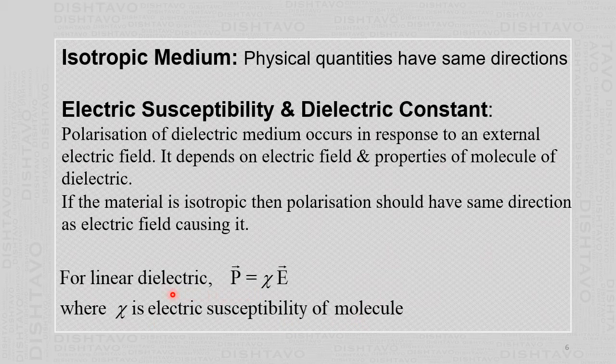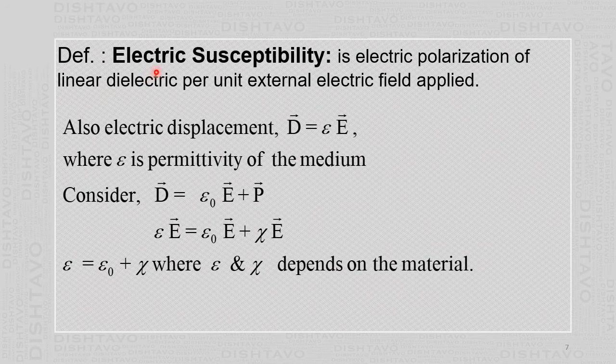So this is only for the linear dielectric, that means physical quantities are proportional. Isotropic means same direction, and linear dielectric means the physical quantities are proportional. Basically, this susceptibility is a ratio of the magnitude of the polarization to the magnitude of the electric field. This is how we define electric susceptibility: the electric polarization of a linear dielectric per unit external electric field applied. That means total polarization divided by total electric field applied. That is the meaning of the electric susceptibility.